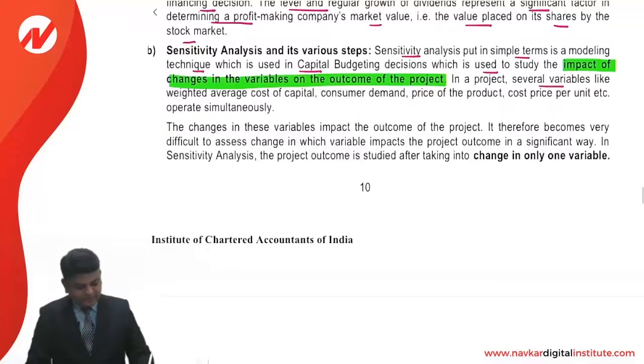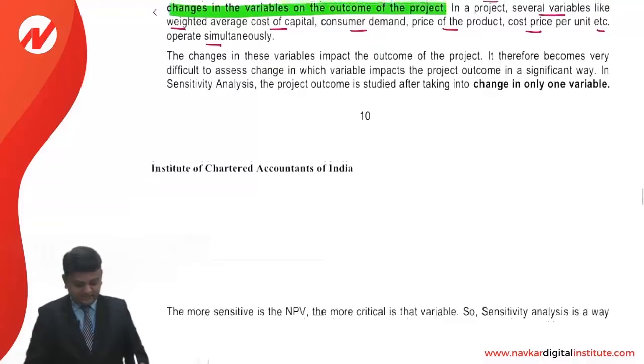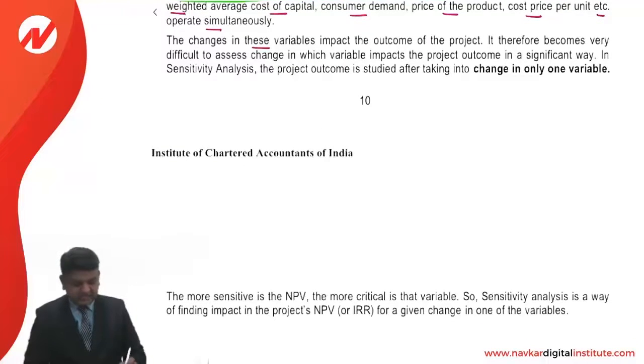In a project, several variables like weighted average cost of capital, consumer demand, price of the product, cost price per unit, and so on operate simultaneously. The changes in these variables impact the outcome of the project.